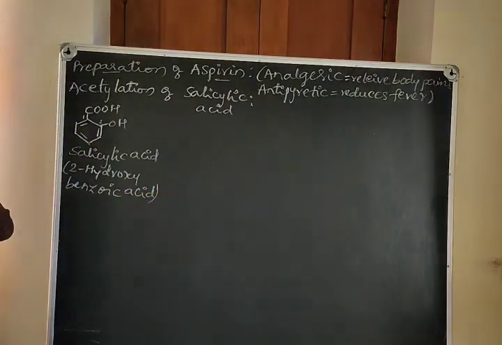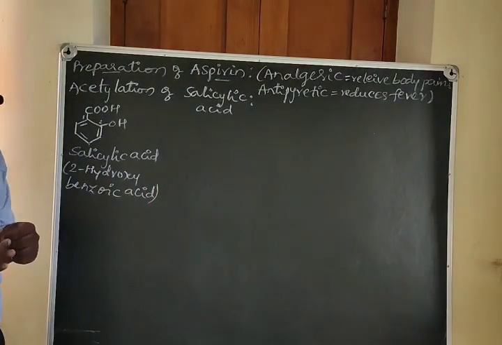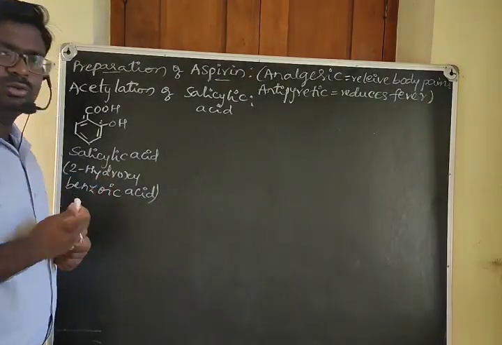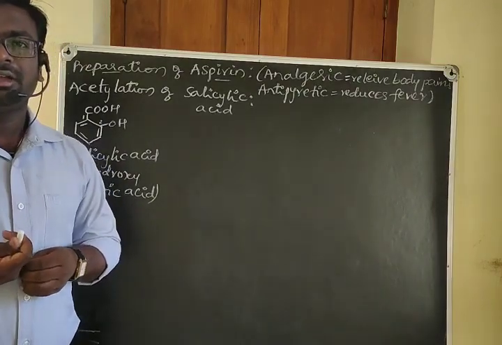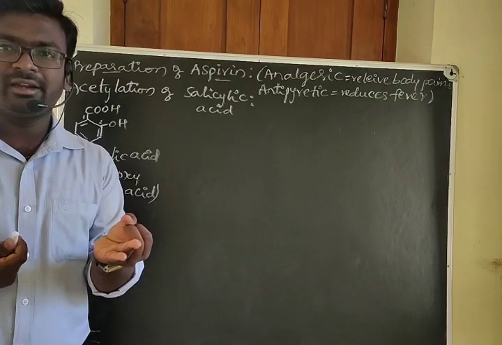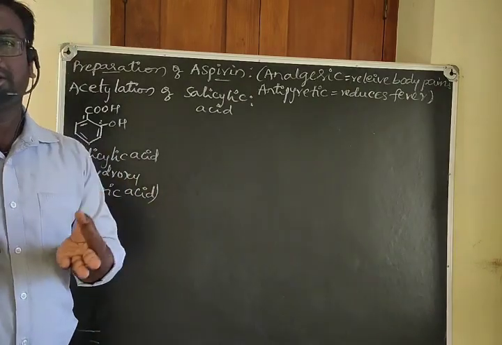When you conduct the acetylation of this molecule, we must use acid chlorides or acid anhydrides or carboxylic acids.